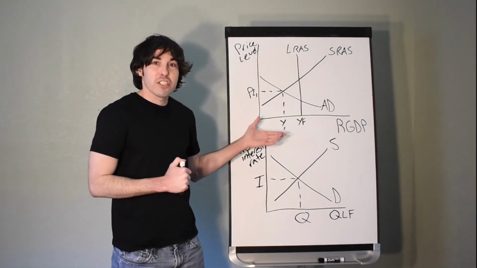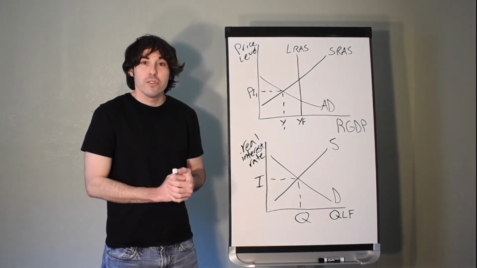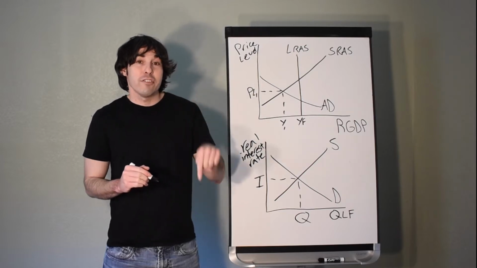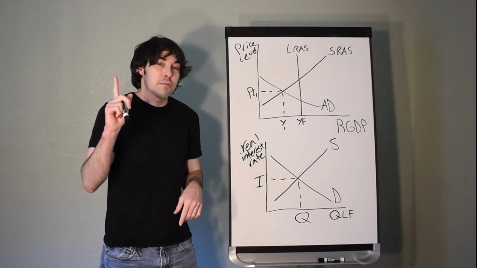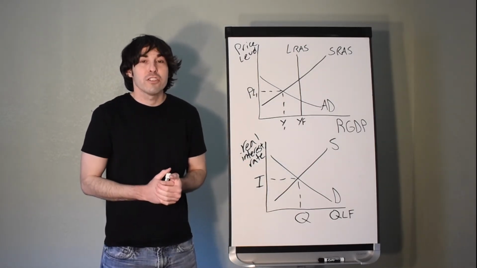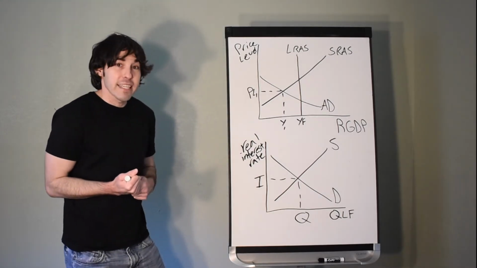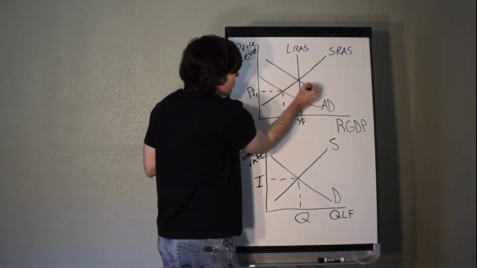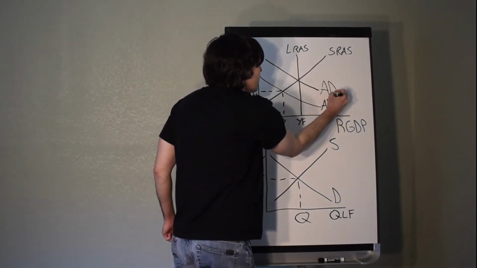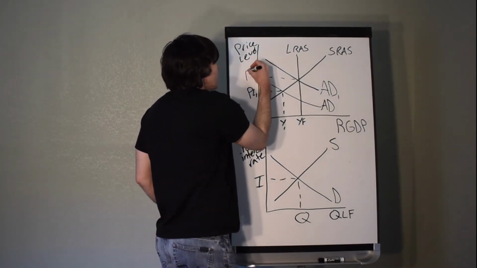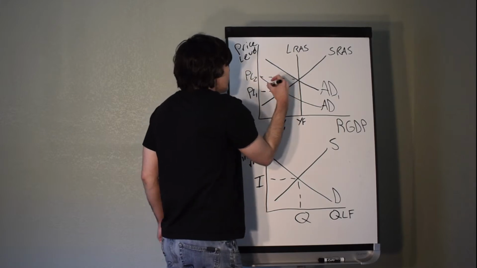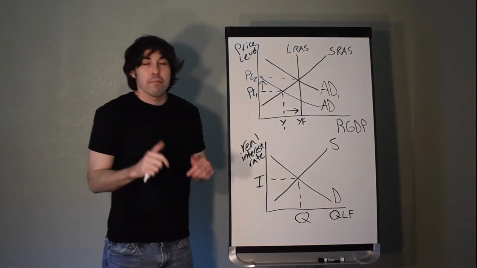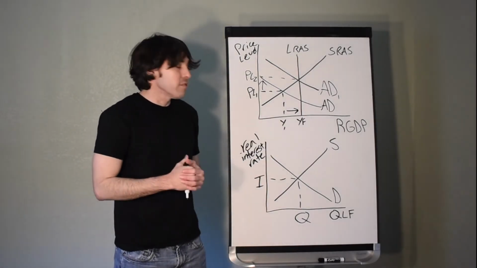Remember, we go into a recession, the problem is that unemployment is too high and we need aggregate demand to increase. In order to do that, the government can either lower taxes, increase government spending, or some sort of combination of the two. That will get aggregate demand to increase and we can start getting back out of that recession. That would look something like this. Aggregate demand increases just to the right because of a decrease in government taxes or an increase in government spending, and we get that unemployment rate back down and back to the natural rate of unemployment.